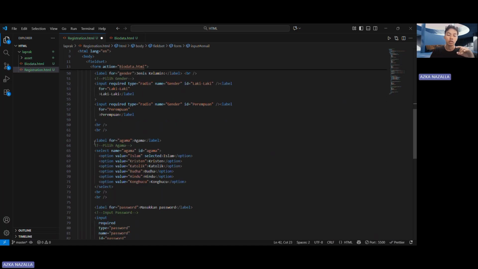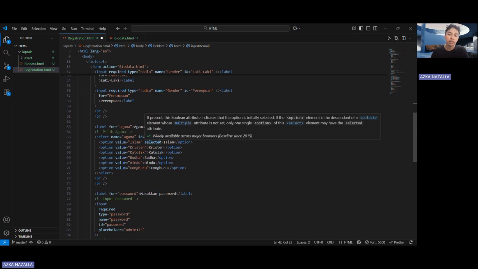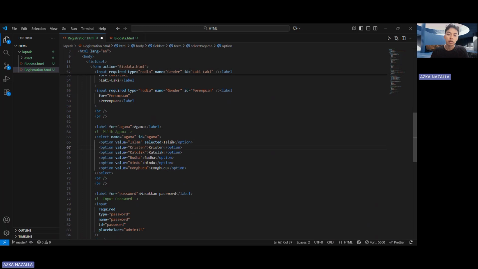And this is for religion or agama. For religion I use select because it can drop down my options. If you click select, the options will drop down and you can choose one. And selected is the default, or default check, for religion.